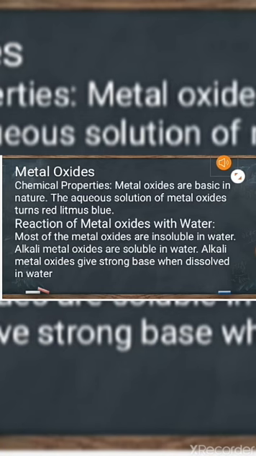Now if we see the nature of metal oxides, as earlier we discussed, metal oxides are basic in nature. They can turn red litmus blue if we use their solution. Though all the metal oxides are not soluble, the oxides which are soluble in water form strong alkali.